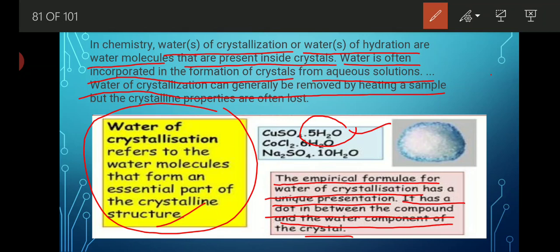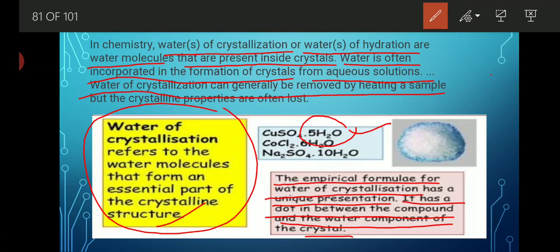Similarly, because of the presence of water of crystallization, any salt has a specific color. For example, copper sulfate only. The chemical formula of copper sulfate is CuSO4.5H2O. That's why the color of copper sulfate is blue. But whenever we heat through excessive heating, what happens? The 5 water molecules get evaporated and we get an anhydrous form of salt, which is colorless in nature. So whenever we heat copper sulfate, after heating we obtain colorless copper sulfate. Why? Because the water molecule present in it gets evaporated.